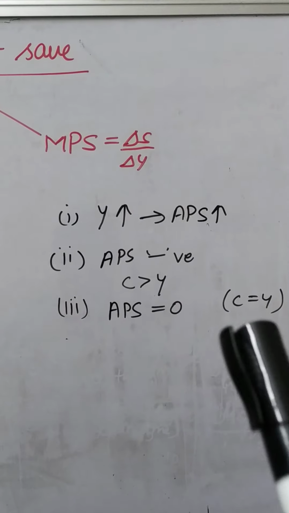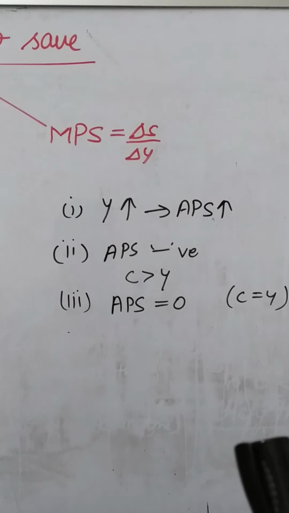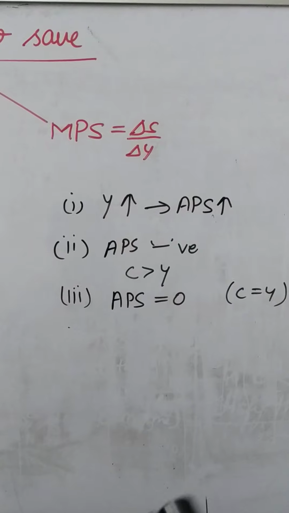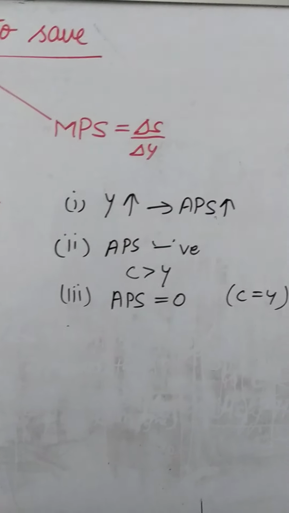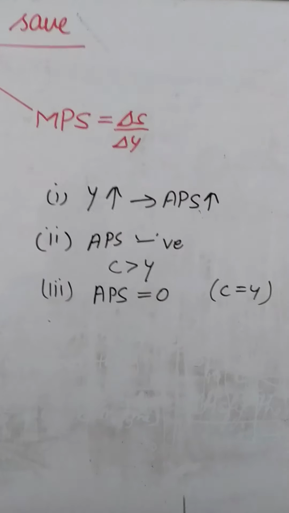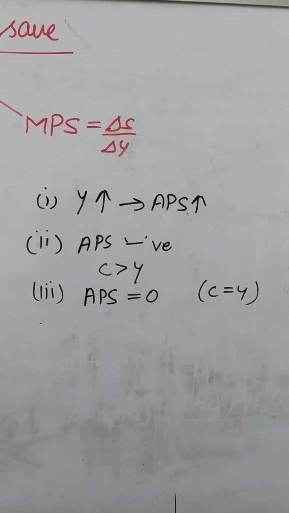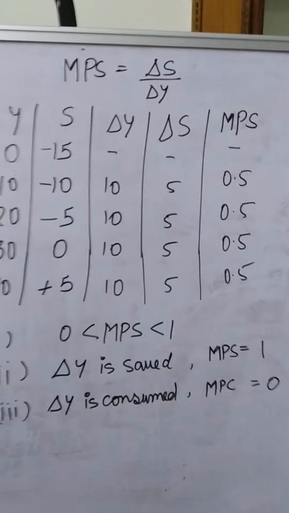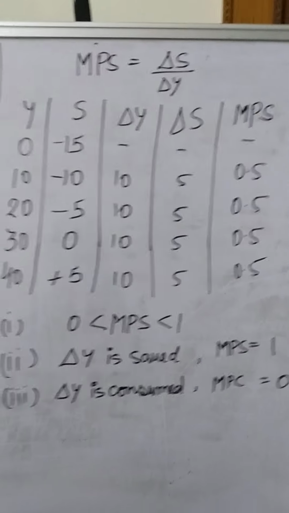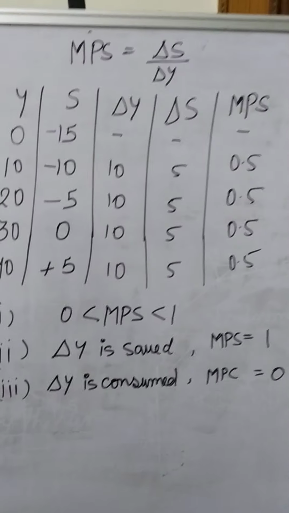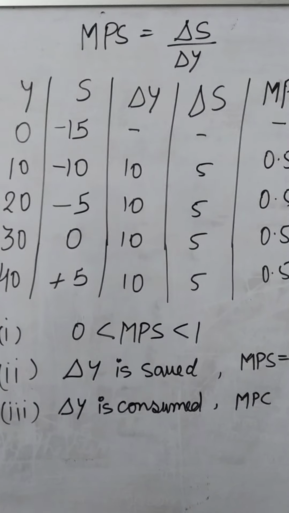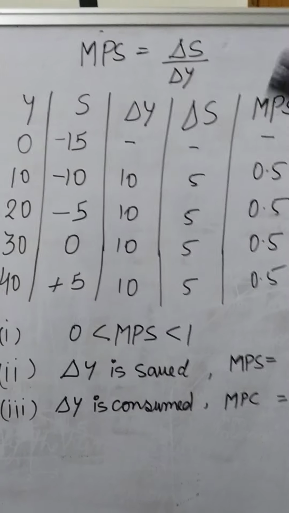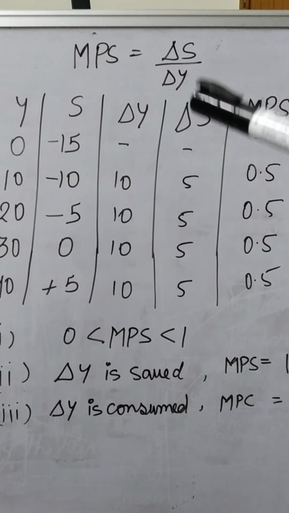And last point, APS can never be more than 1, because savings can never be equal to or more than income. Savings cannot go more than the income. That's why we can say that APS can never be more than 1. Now the next type of propensity is marginal propensity to save. Marginal propensity to save is the ratio of a change in savings to a change in income. So we have to show the changes in the saving upon changes in the income.